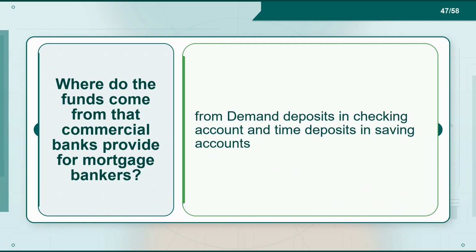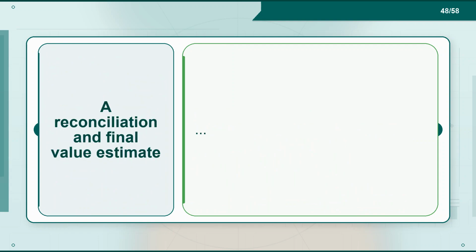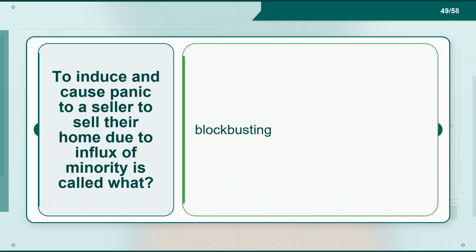Flashcard 47. Term: where do the funds come from that commercial banks provide for mortgage bankers? Definition: from demand deposits in checking accounts and time deposits in savings accounts. Flashcard 48. Term: a reconciliation and final value estimate. Definition. Flashcard 49. Term: to induce panic in a seller to sell their home due to an influx of minorities is called what? Definition: blockbusting.